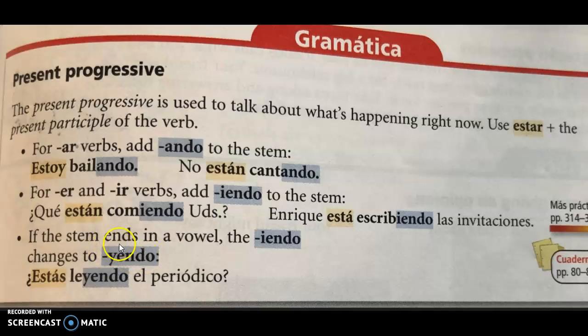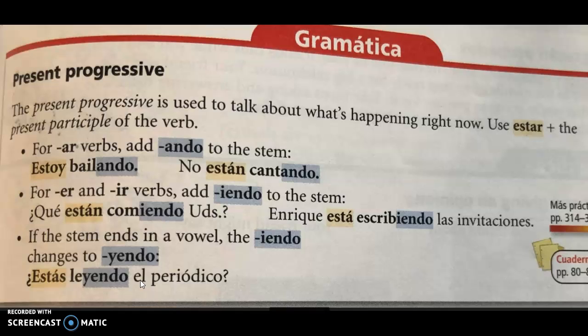Okay, if the stem would end in a vowel, the yendo changes to y, yendo. Okay, so if you think of leer, when you take the ER off, you have LE. It's going to end in that vowel. So in that case, instead of putting LEIE, because that's just too many vowels together, they changed the IE to Y. Okay? So you have Estás leyendo el periódico. Are you reading the newspaper? Okay? All right. Hopefully you understand that. If you have any questions, be sure to email me, okay, and ask.